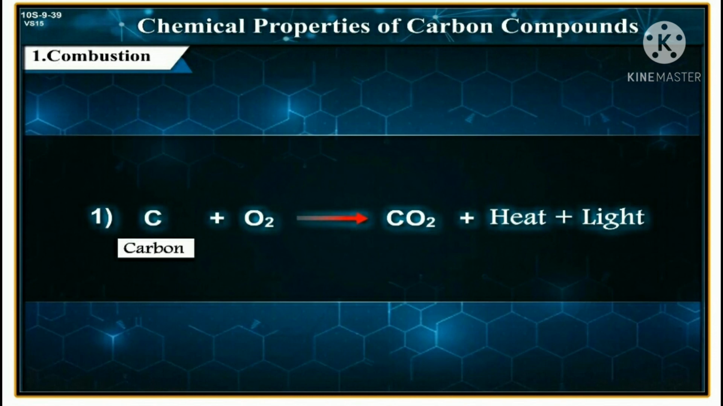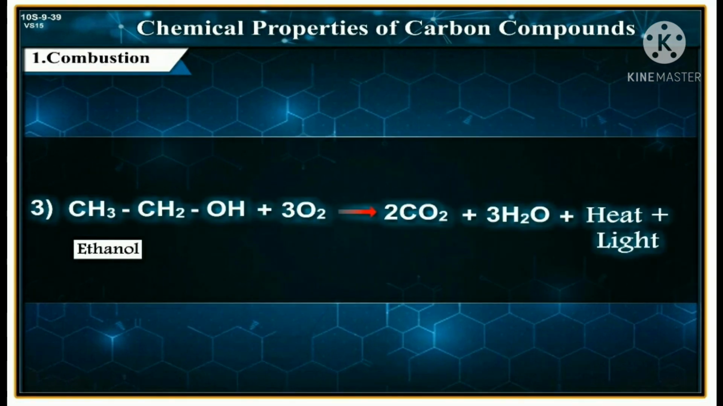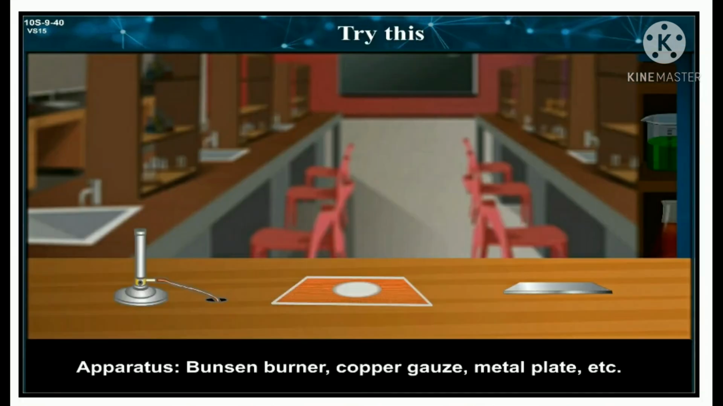First, C carbon plus O2 gives CO2 plus heat plus light. 2. CH4, that is methane, plus 2O2 gives CO2 plus 2H2O plus heat plus light. 3. CH3 single bond CH2 single bond OH, that is ethanol, plus 3O2 gives 2CO2 plus 3H2O plus heat plus light. To study combustion in detail, we will perform one experiment.